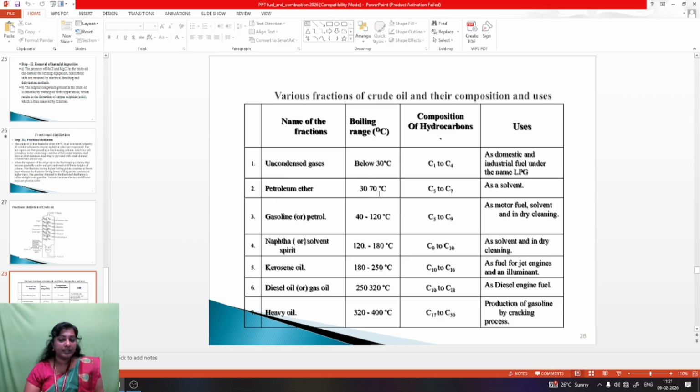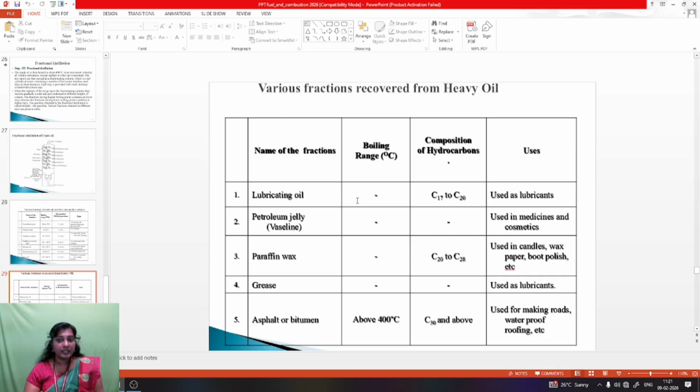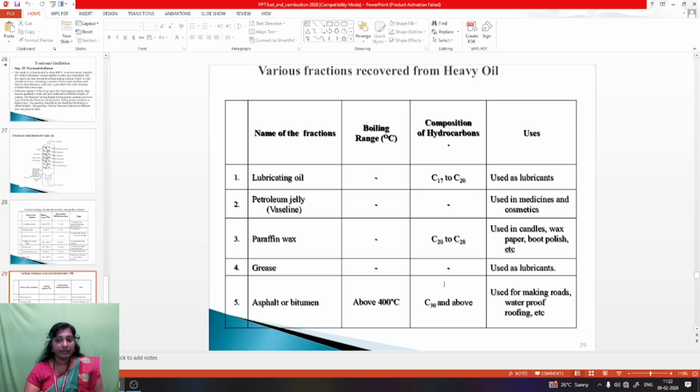These are the byproducts of refining of petroleum. Then various fractions are recovered from the heavy oil. Lubricating oil, composition C17 to C20, is used as a lubricant. Petroleum jelly is used in medicines and cosmetics, paraffin wax, candles, wood polish, etc. Grease is used as a lubricant. Asphalt and bitumen are used for making roads and waterproof roofing. The hydrocarbon range is C30 and above.